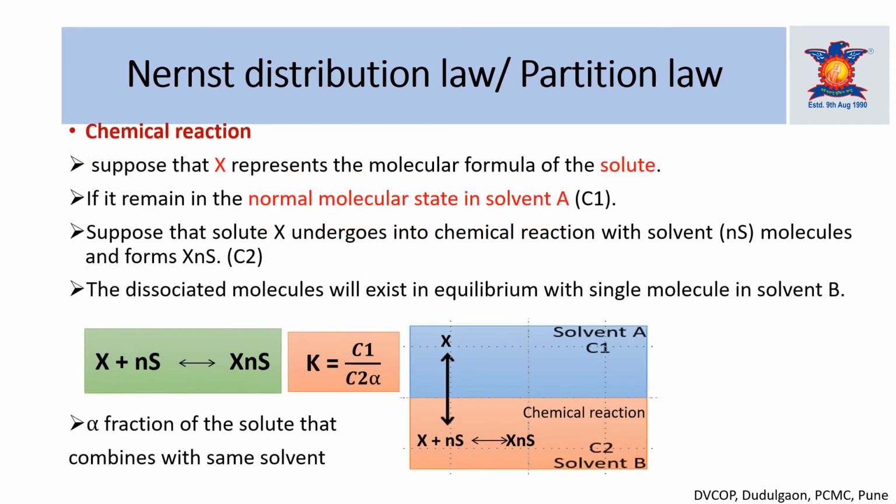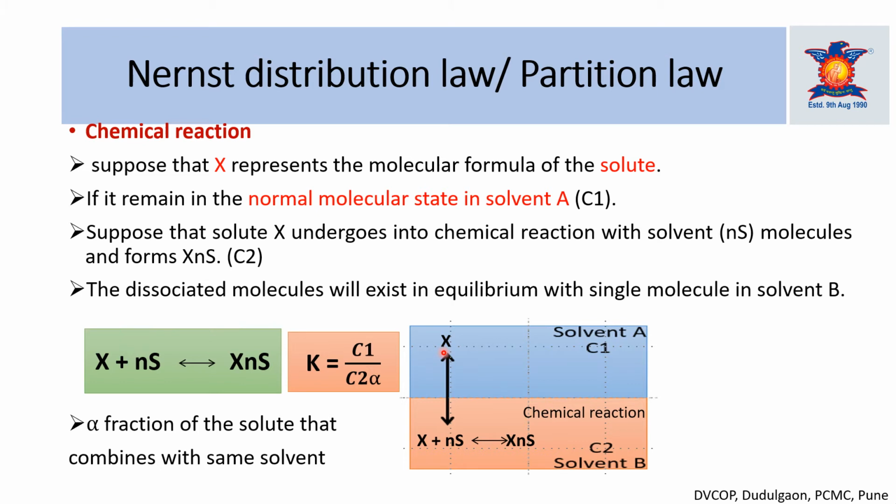The next modification of the distribution law is chemical reaction. Again, we can explain this chemical reaction in the same way as association and dissociation. Suppose these are two immiscible liquids, solvent A and solvent B, and we add the solute X. The solute X is present in a normal molecular state in solvent A, and its concentration in solvent A is C1.